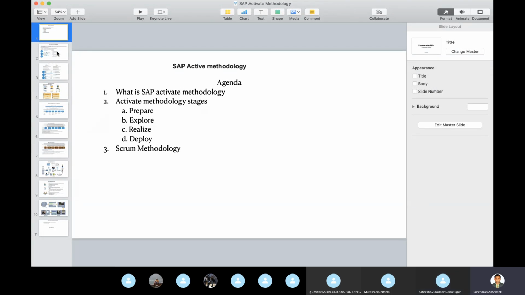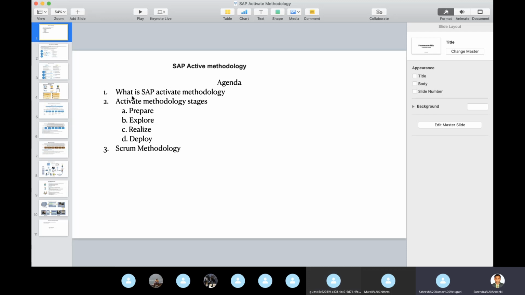So this is related to SAP Activate methodologies. I may not know 100%, so this is based on my past experience. I prepared a couple of slides, and let's have a discussion all together. If I lag somewhere, can anyone pitch in and explain? That will be really appreciated. If we have more time, then Satish will have another topic, so we can discuss.